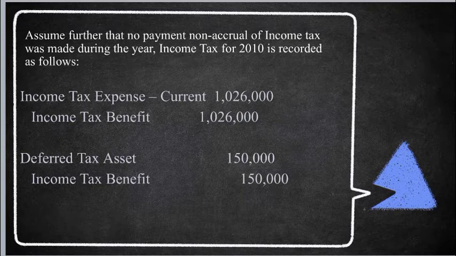Tax expense, current, 1,026,000. Income tax payable, 1,026,000. To compute the total, 1,026,000 is the total income na 3,420,000 multiplied siya sa 30%. Deferred tax asset, 150,000. Income tax benefit, 150,000. To compute the total, 150,000 is yung total ng rent revenue na 500,000 multiplied lang siya sa tax rate na 30%.